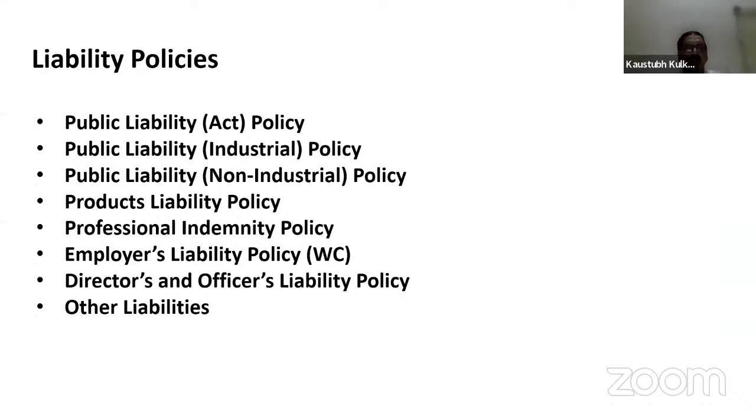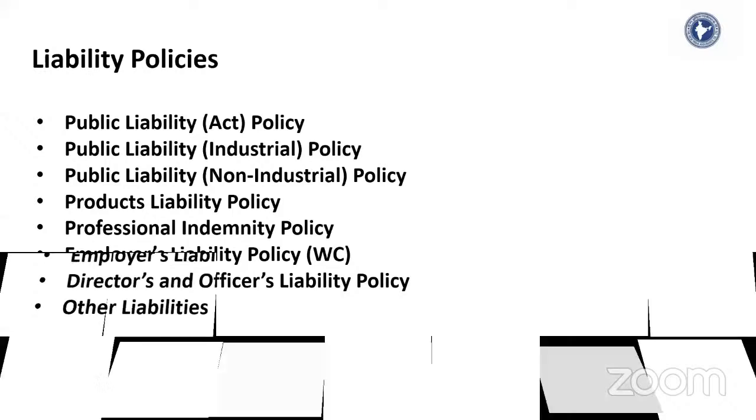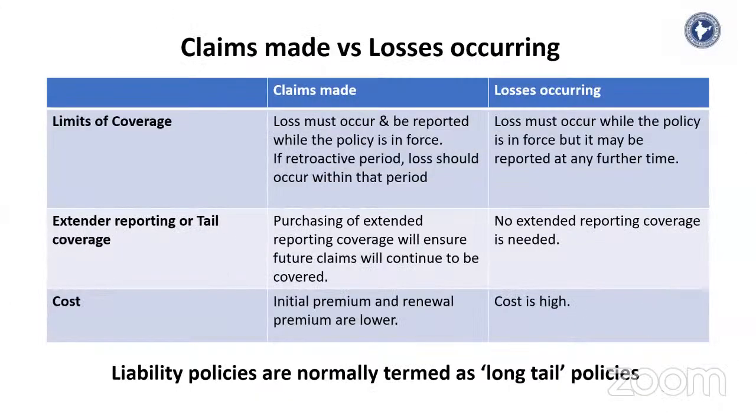Now there are certain liability policies. This is about the extended reporting. Supposing the claims made policies are renewed continuously without any break, then there is a question of extended reporting. That means there has to be a policy in force.